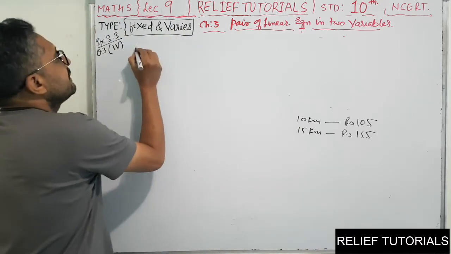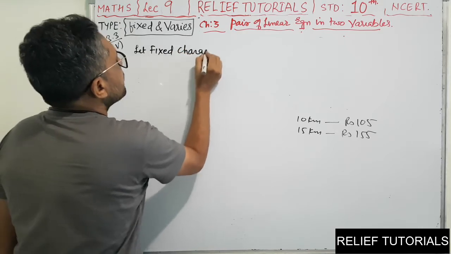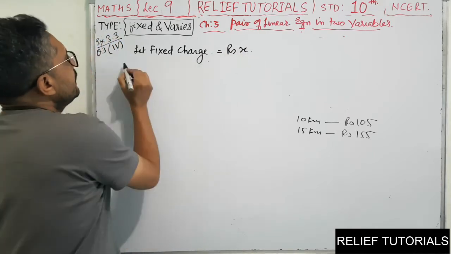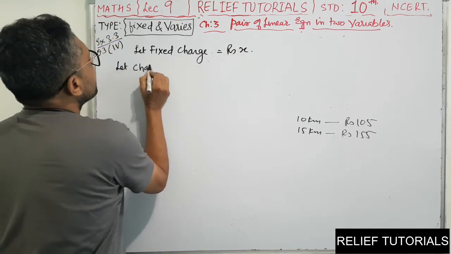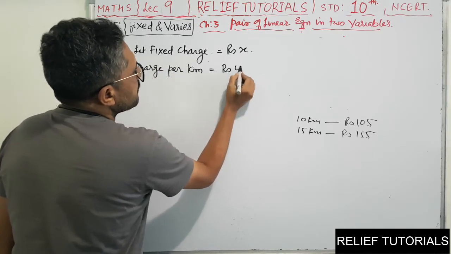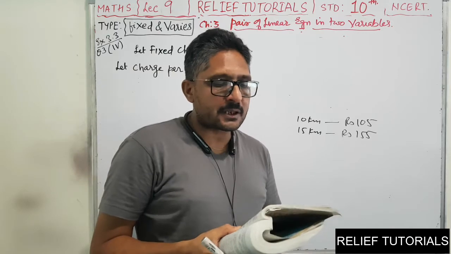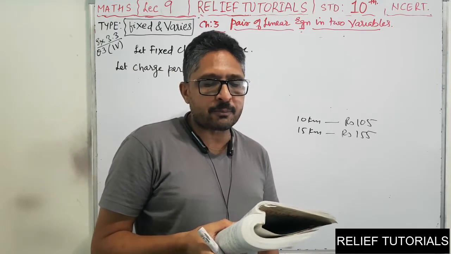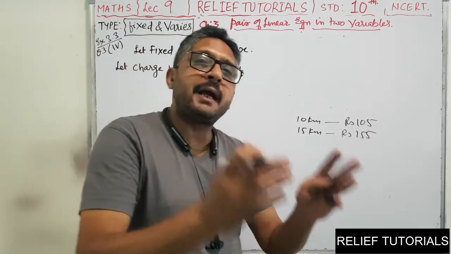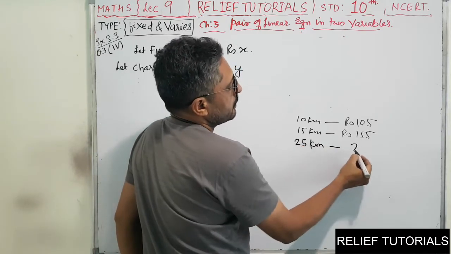So we write here, let the fixed charge be equal to rupees X. Now let the charge per kilometer be equal to rupees Y. Clear? So what are the fixed charge and the charge per kilometer? How much does a person have to pay for traveling a distance of 25 kilometers? So what amount you have to pay for traveling 25 kilometers, you have to find out.